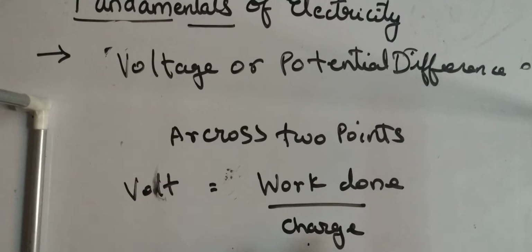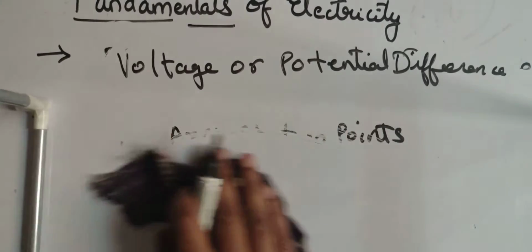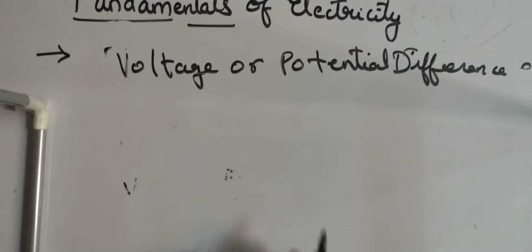I'll explain with the physical significance and an example, then things will be more clear. So the textbook definition: voltage is nothing but work done per unit charge to move across the conductor.